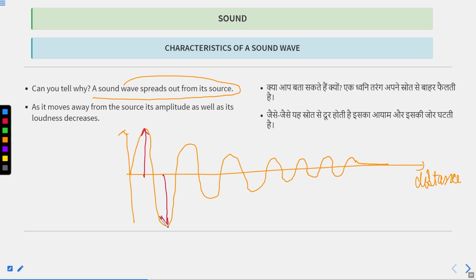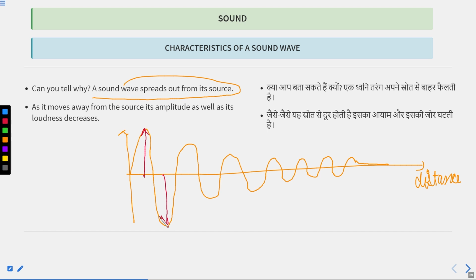Whenever you go away from a sound source, you hear less sound. Why? Let's assume you are standing close to your television. You will hear a louder sound. When you start moving backwards, away from your television, the sound will be low, and at one point it will become 0. So why is it happening?